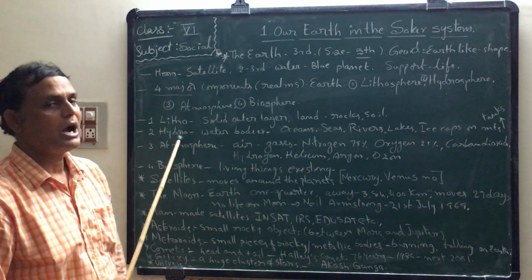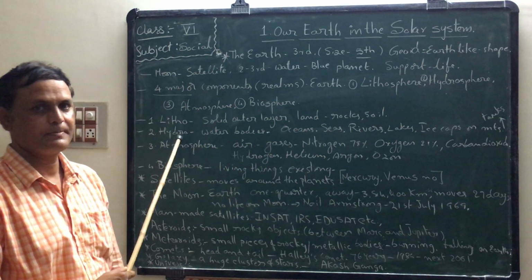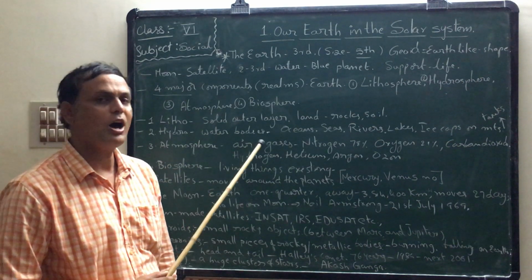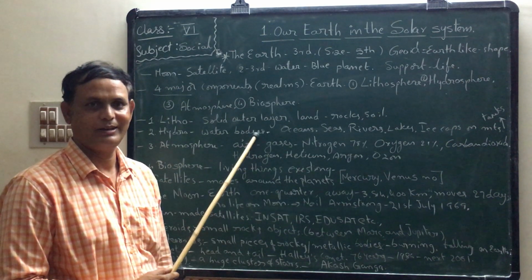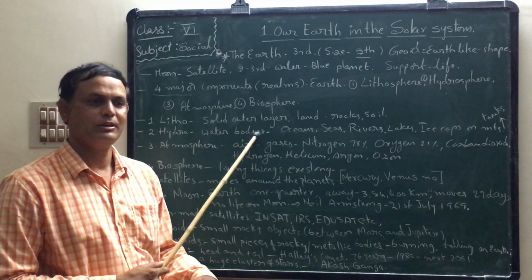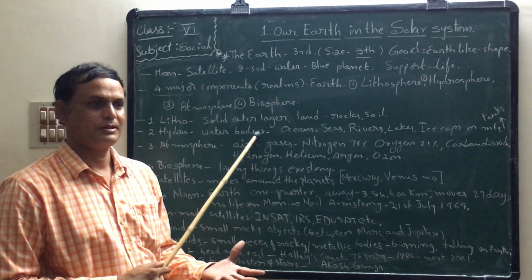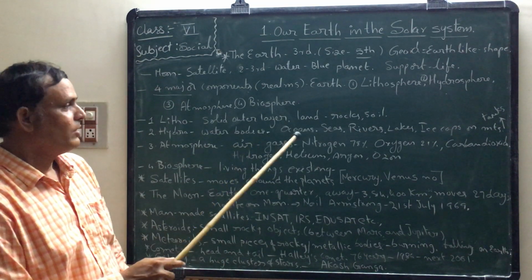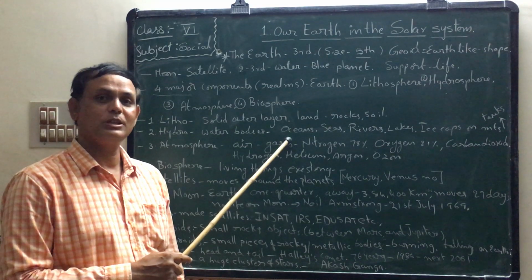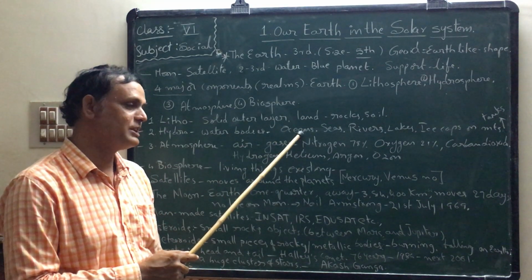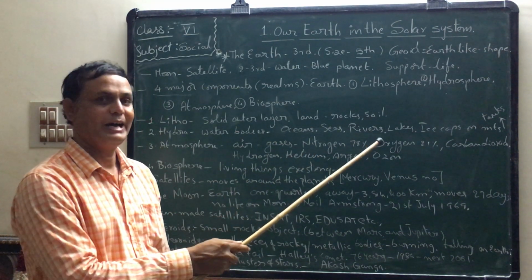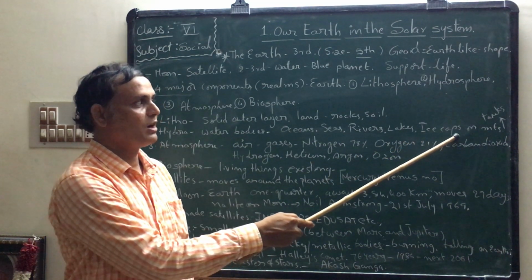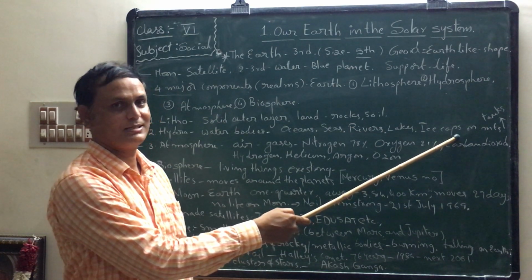Second one is hydrosphere. Hydrosphere means all water bodies on the Earth. Where can we see water upon the Earth? In oceans, seas, rivers, lakes, ice caps on the mountain areas.